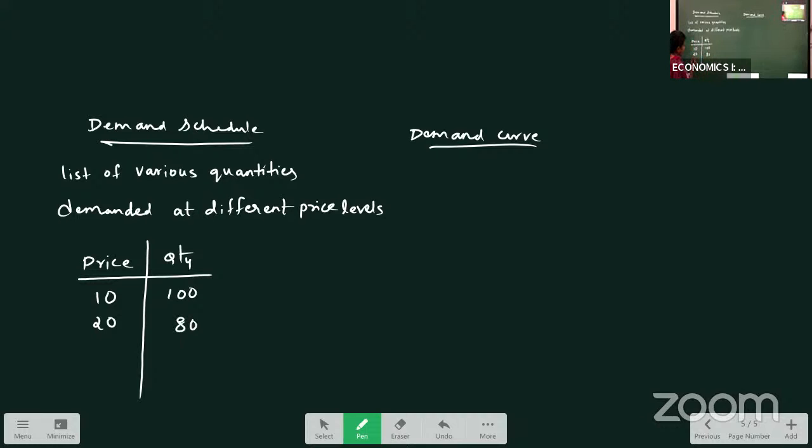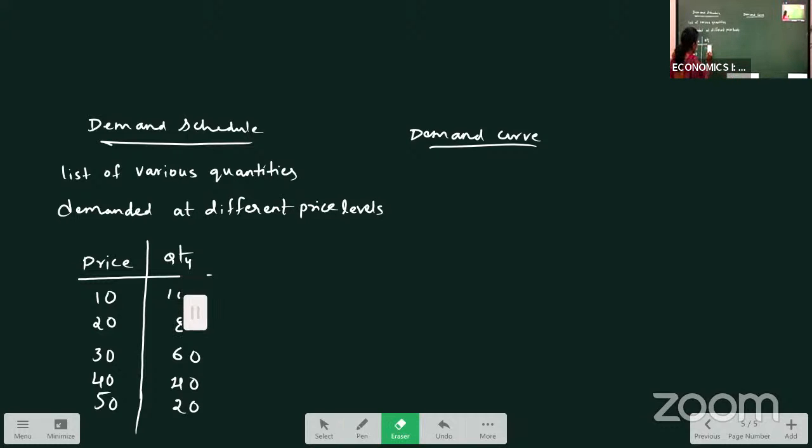Okay, then still the price is increasing, demand decreases. When apple price is 40, we may take only 4. Apple price is 50, we may take only 2. So as the price is increasing, demand is decreasing. For your convenience, we will take it like this.